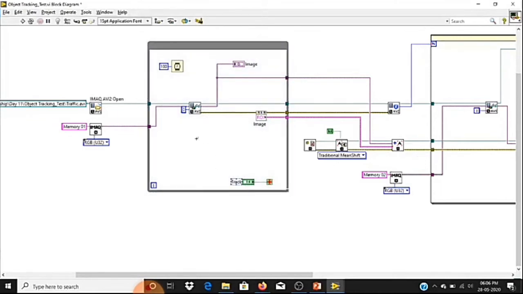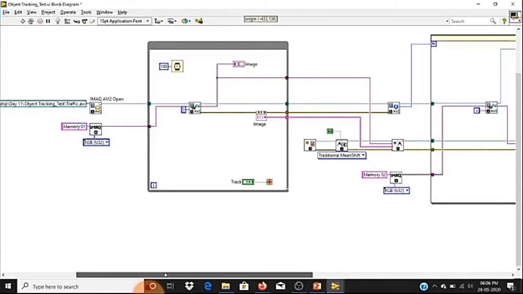This loop will be continuously displaying the 0th frame, and as a video is also an image, we have to create a memory for this AVI file also. That is the reason we are using the IMAQ Create function. We are reading in color format, that's why we have created a constant as RGB, and for the image we have given a memory name as memory 01. This is just to create a memory for an AVI file.